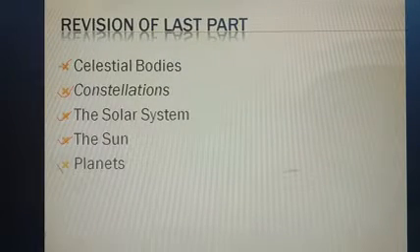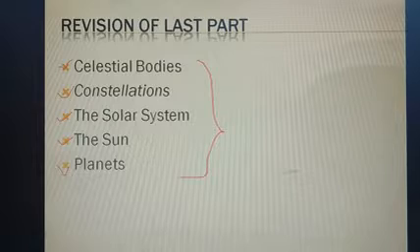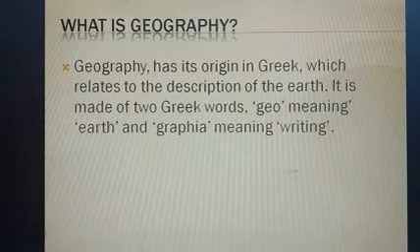Then last, we have learned about the planets. How many planets are there? Do you remember? There are 8 planets in our solar system. So these 5 points we have learned in the previous video. Now let's go further in the chapter.